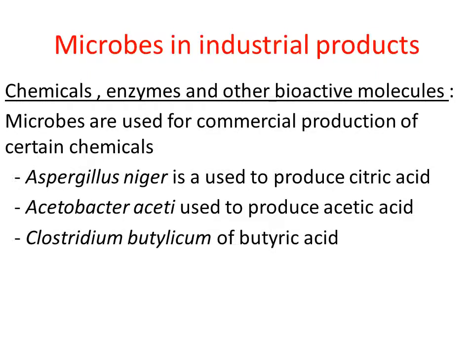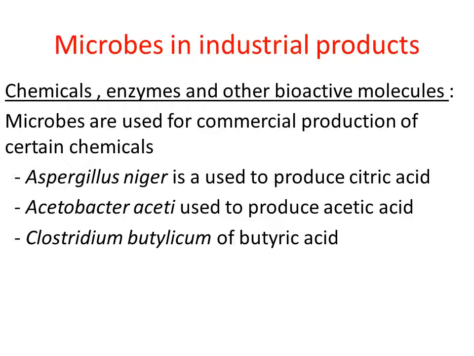Yes. One more chemical that is produced on an industrial scale is butyric acid. Butyric acid is also a very useful chemical. It is used in order to manufacture some esters of lower alcohols. It is also a best flavoring agent.